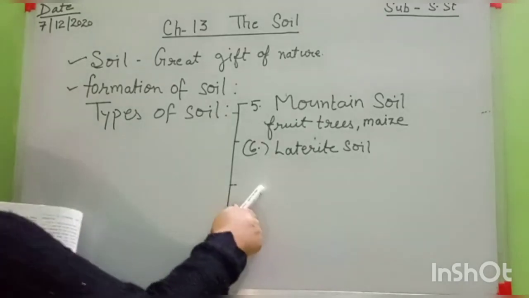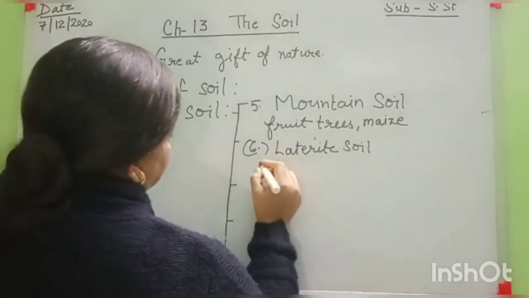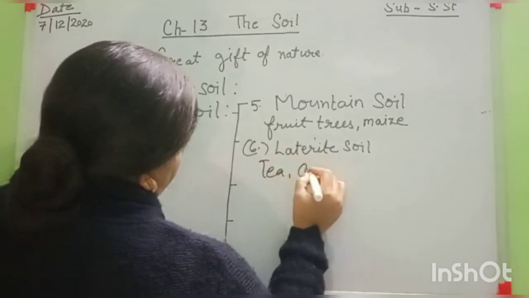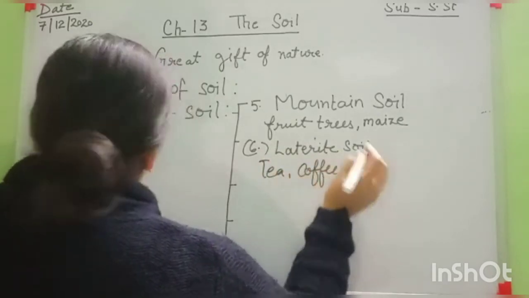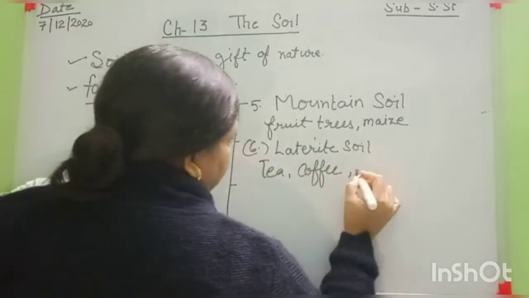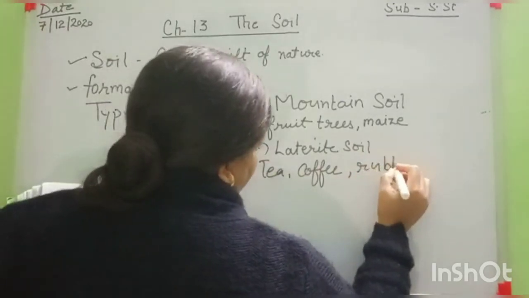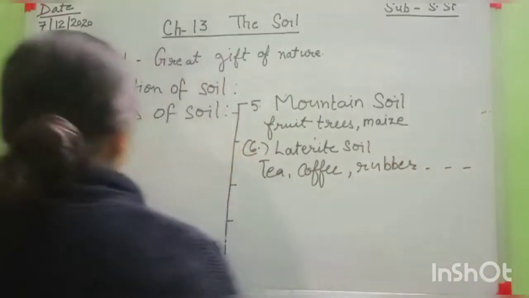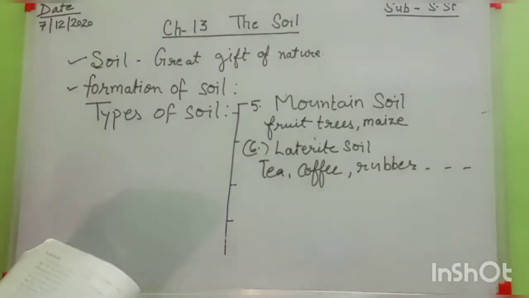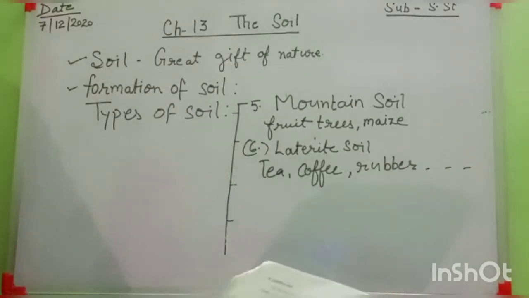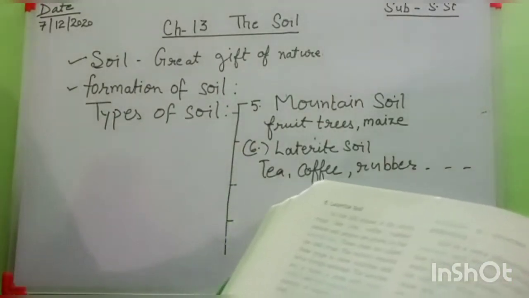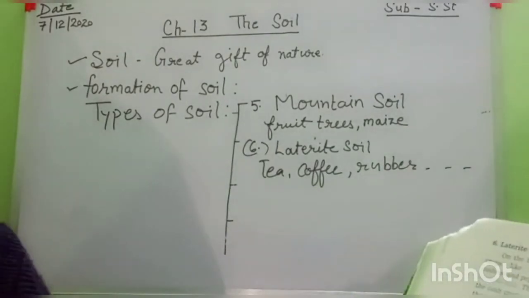Which type of crops are grown here? Like tea, coffee, rubber. This type of crops are grown in this type of laterite soil, and these crops are called cash crops.